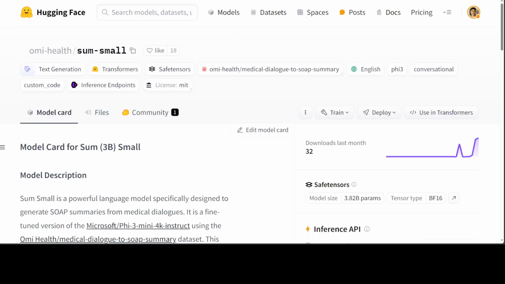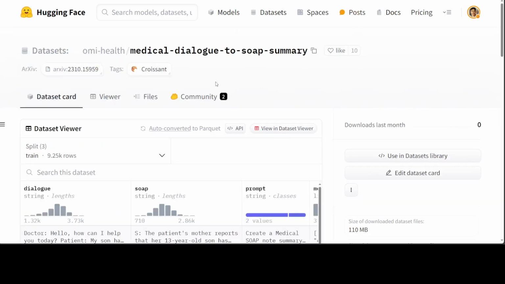And the way this creator has done it is amazing. So what he did is he created a synthetic dataset using GPT-4, and that is also open source, present on Hugging Face. Initially, he tried it out with the Phi 2 model, but the quality was not that great. So he then used the Phi 3 model, and fine-tuned Phi 3 on this dataset.